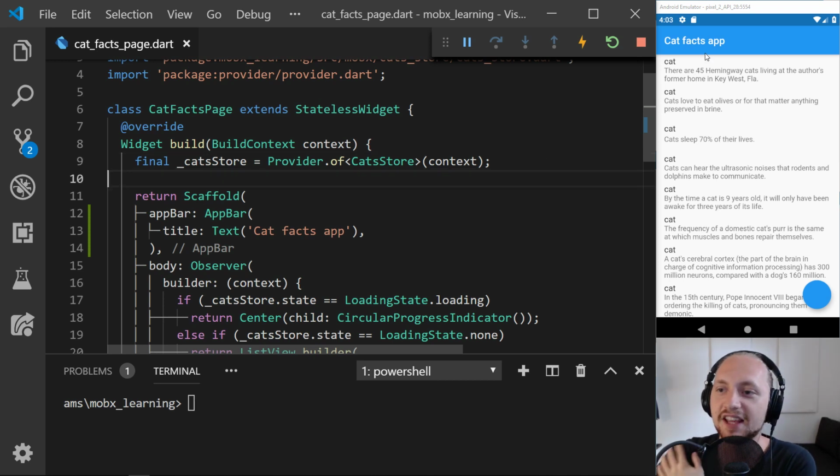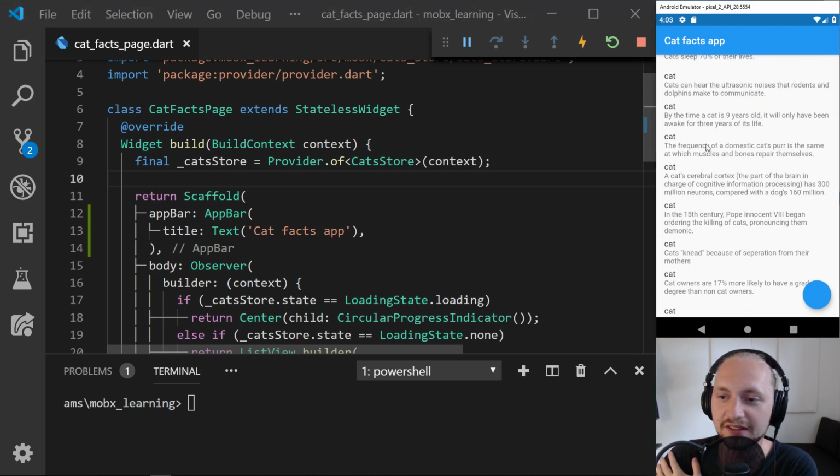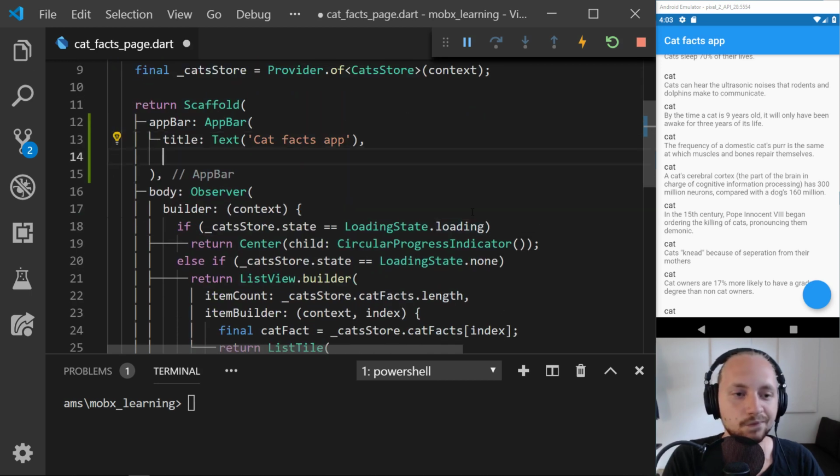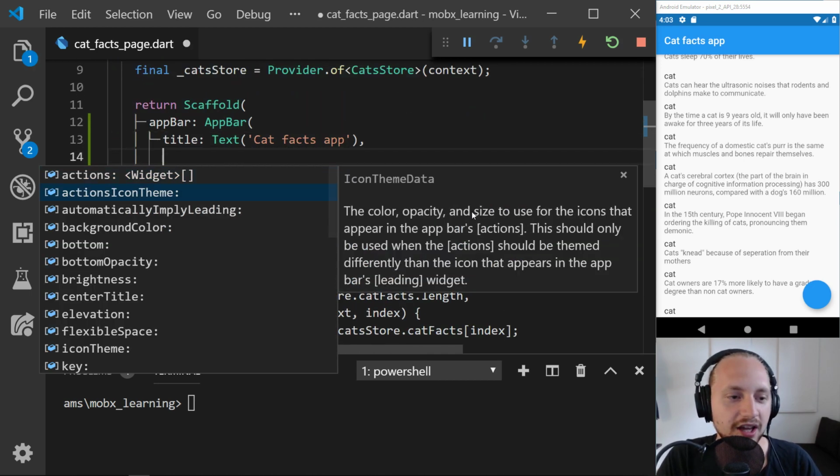Okay, so we have this cat facts app. We have a list of cats, and then the fact. So I'm thinking of, just to try this out, having a value up here at the top right corner, just displaying the total amount of facts that we have. So what do we have here?